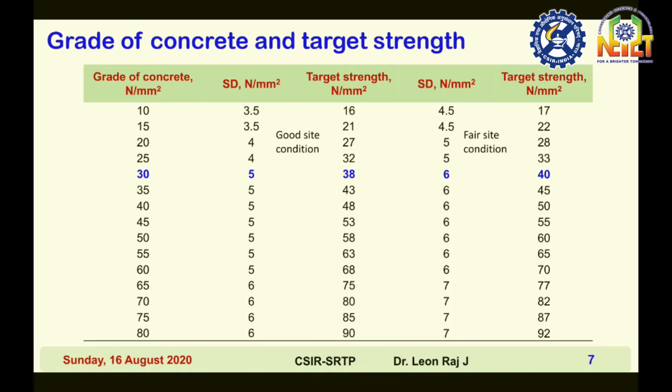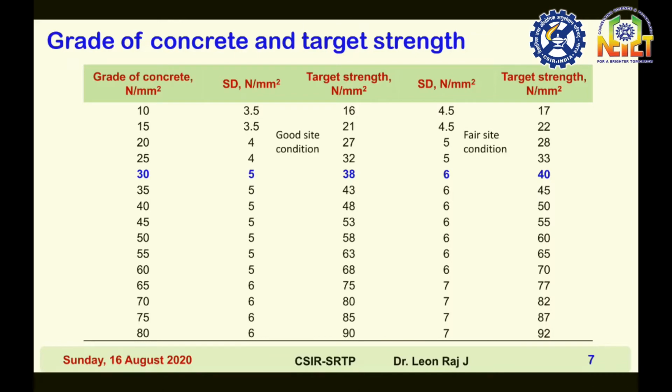Grades of concrete: 10, 15, 20, 25, 30, 35, 40, 45, 50, 55, 60, 65, 70, 75, 80. Standard deviation: 3.5, 4, 5, 6 MPa. Target strength shall be characteristic compressive strength plus 1.65 times the standard deviation.